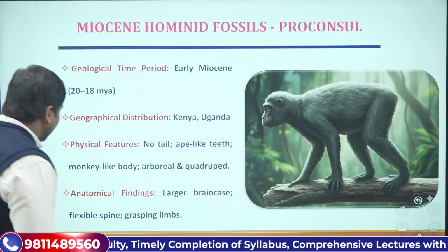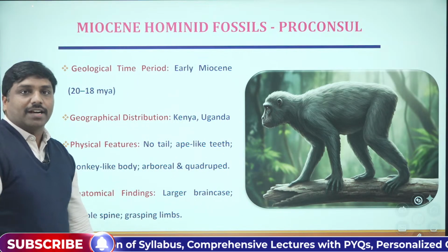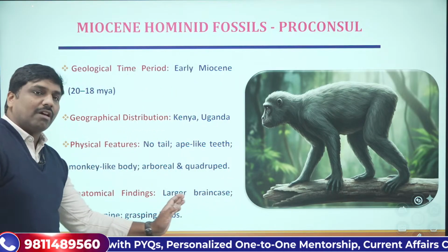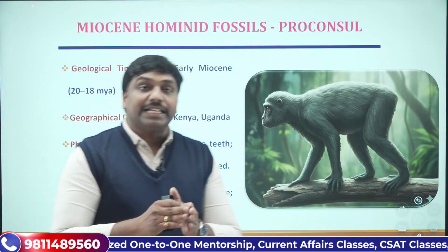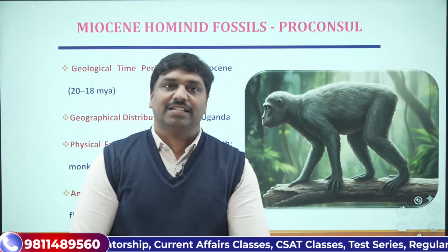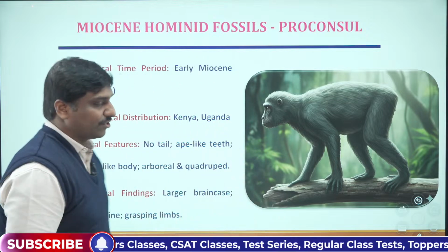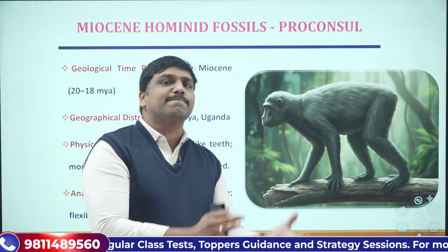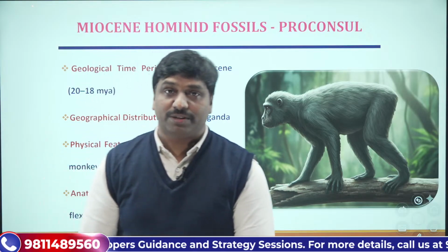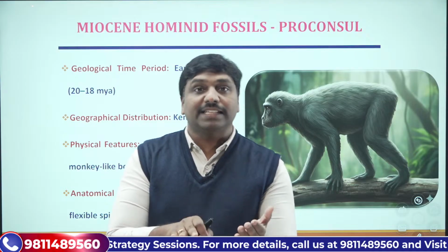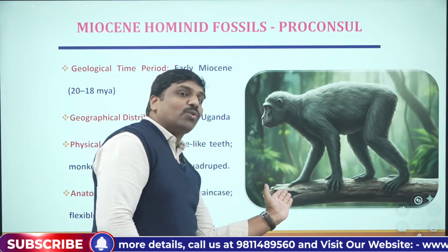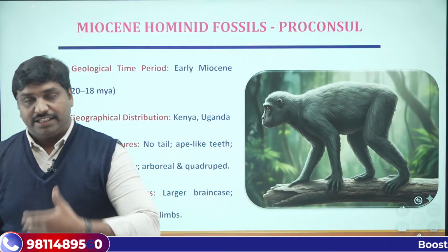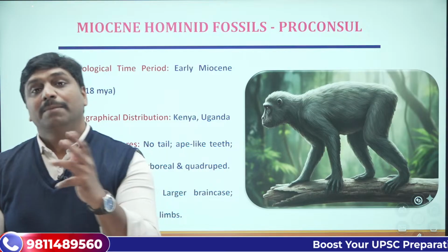Now further, what were the anatomical findings that we have got? So we should mention anatomical findings also. There was a larger brain case, so the cranial capacity has increased compared to the earlier monkeys. Then a flexible spine. The spine became flexible. This was a very, very important evolutionary change that we should remember, because once the spine became flexible, that slowly led these animals to become, in one way to say, a kind of bipedal structure.